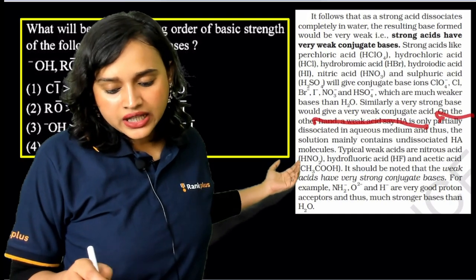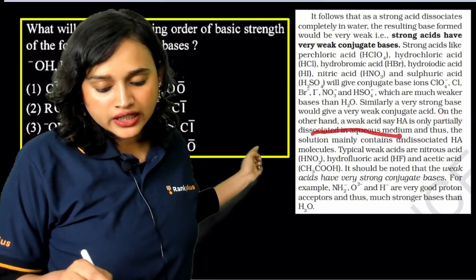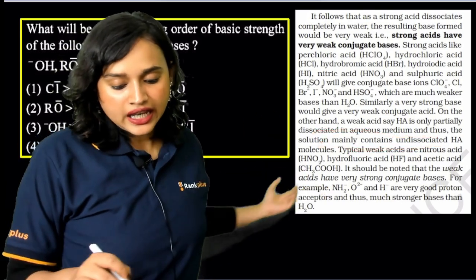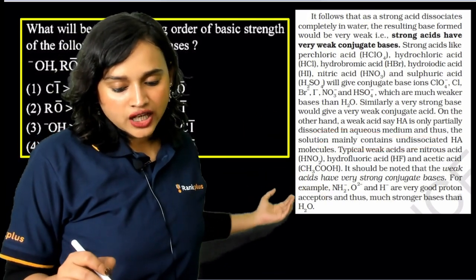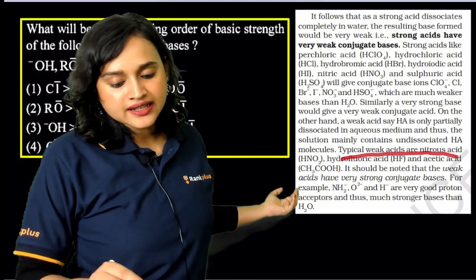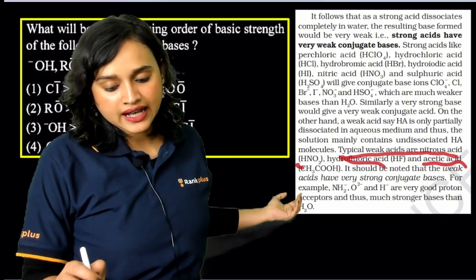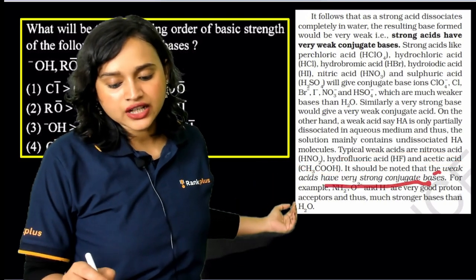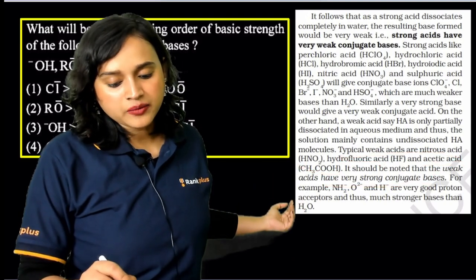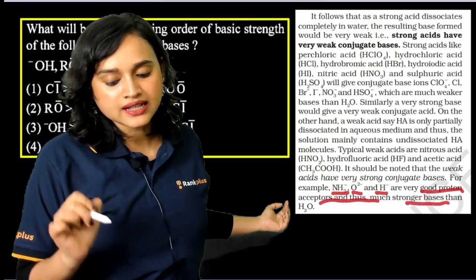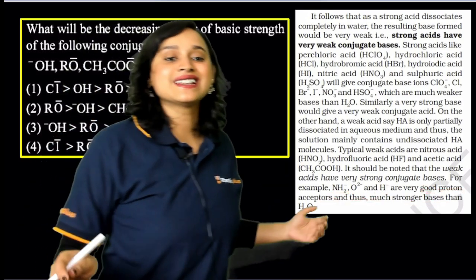On the other hand, a weak acid, HA, is only partially dissociated in aqueous medium, and thus the solution mainly contains undissociated HA molecules. HA basically means an acid. Typical weak acids are nitrous acid, HNO2, hydrofluoric acid, and acetic acid, CH3COOH. It should be noted that the weak acids have very strong conjugate bases. For example, NH2-, O2- and H- are very good proton acceptors and thus much stronger bases than H2O.